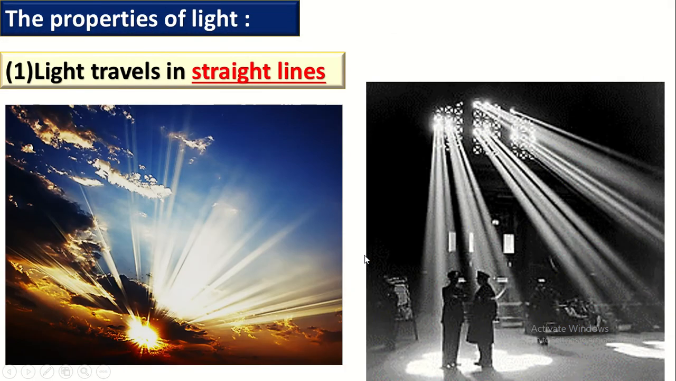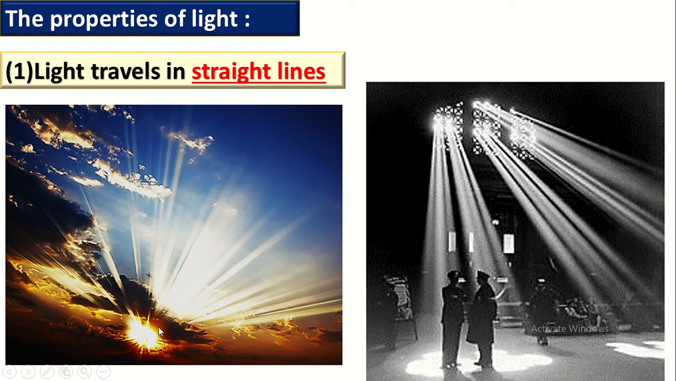Now, let's talk about some properties of the light. Number 1, the light travels in straight lines. What does that mean? Okay, I have a question. Is the light moving? Yes, the light is moving from the sun to us, and also the light is moving from the lamp to us. So, is the light moving? Yes, the light is moving.